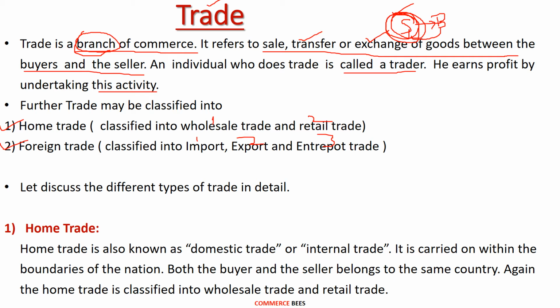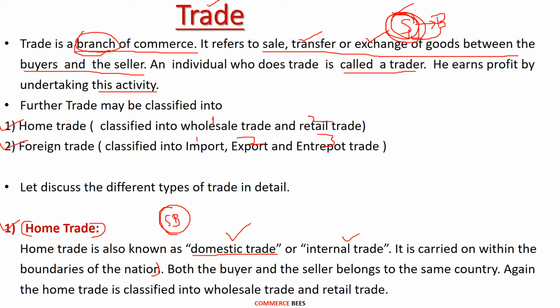The first is the home trade. Home trade is also known as domestic trade or internal trade. It is carried on within the boundaries of the nation. Why it is called a home trade is because all the activities of buying and selling are taking place within the same country. That's why we are calling it a domestic trade or internal trade. Both the buyer and the seller belong to the same country. As the buying and selling is taking place within the boundaries of the same country, both the seller and the buyer are citizens of the same country.